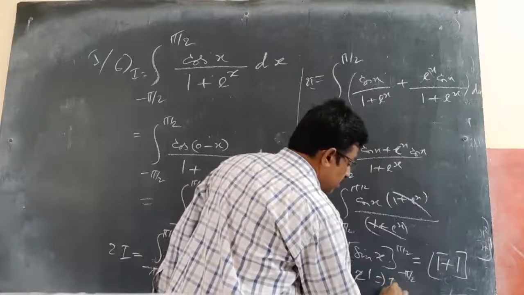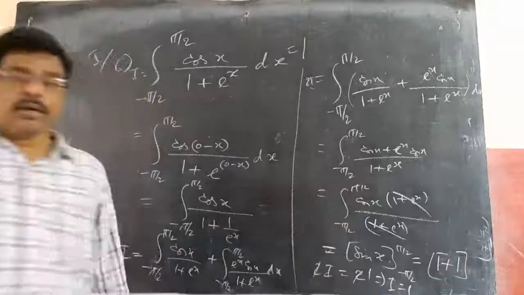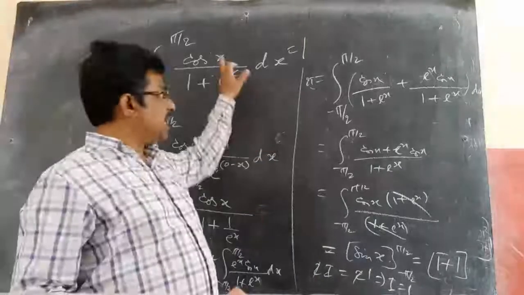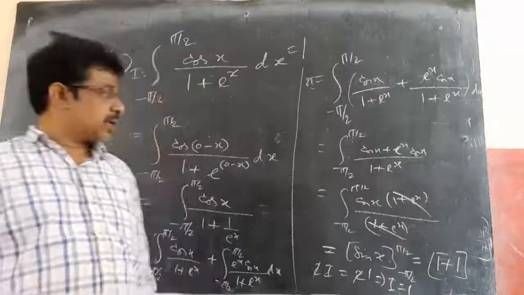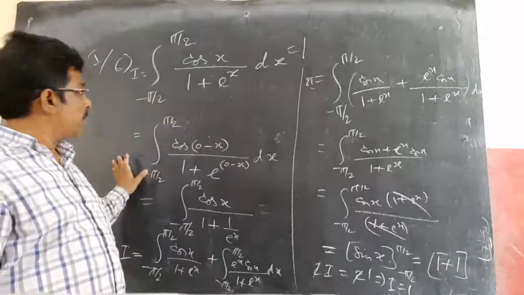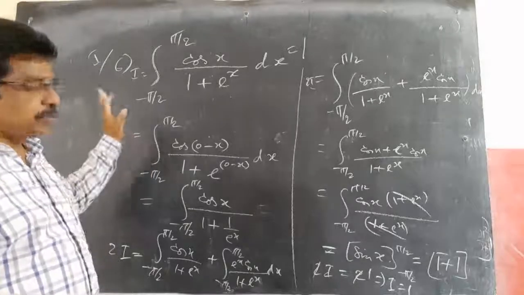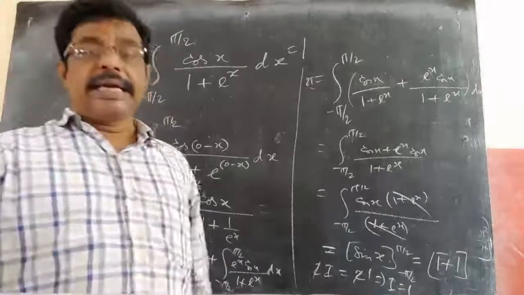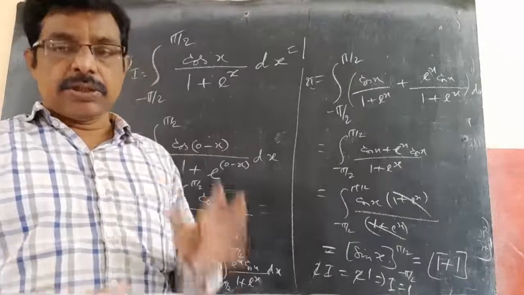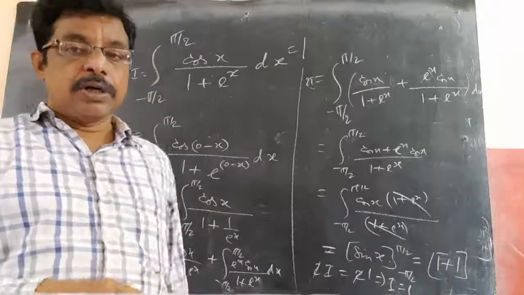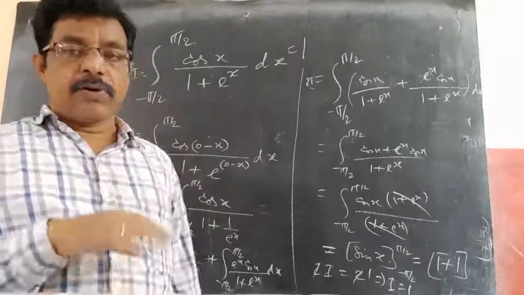I is equal to 1. So the answer of this is simply 1. That's why even if you take t instead, it doesn't matter, you will get 1 only. So you can take a dummy variable. This is how I am applying the third property: the integral from a to b of f(x) dx is equal to the integral from a to b of f(a plus b minus x) dx. So using that property I did this sum. Two or three sums, tomorrow we will do with the same property, then we will go for the next properties.